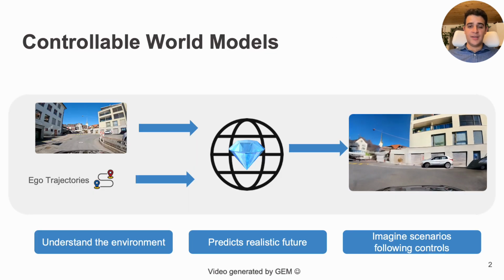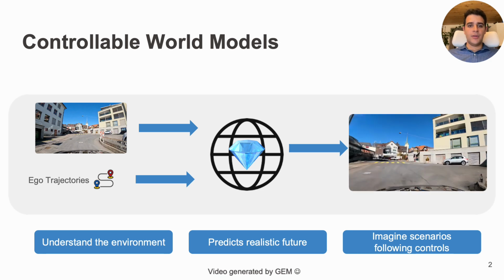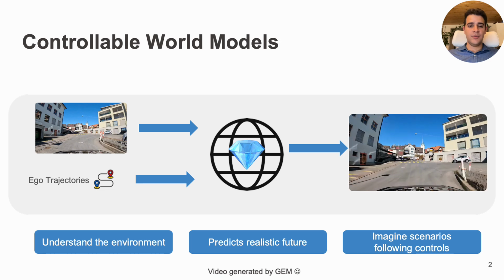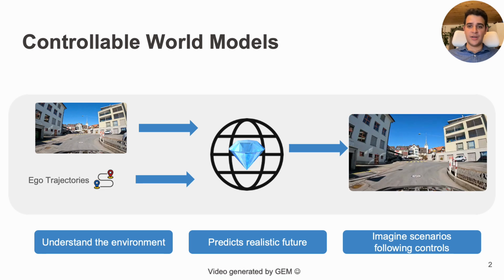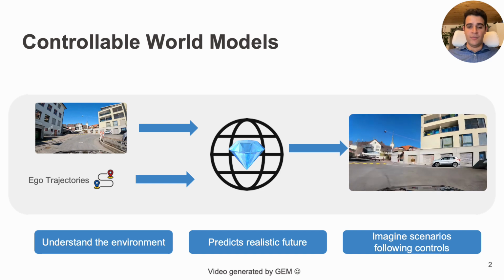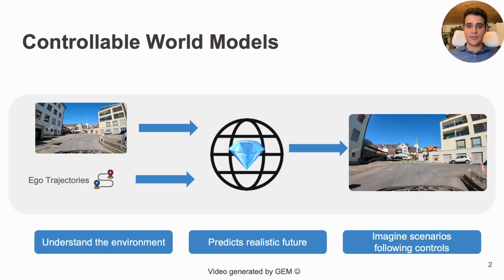Before talking about the details, let's ground ourselves in why world models matter. Controllable world models let an agent understand its surroundings, predict plausible futures, and imagine alternative scenarios under user-defined constraints. Given that motivation, the obvious next question is, can a single model really cover all those what-ifs in the wild?